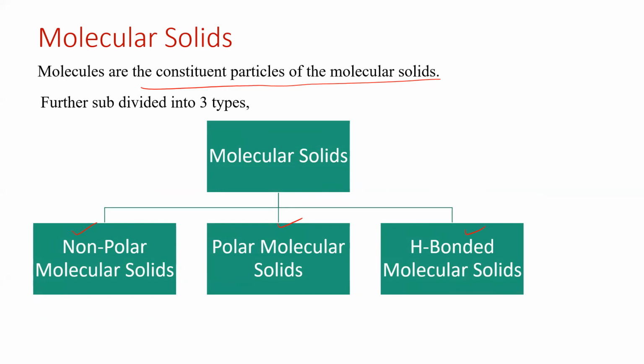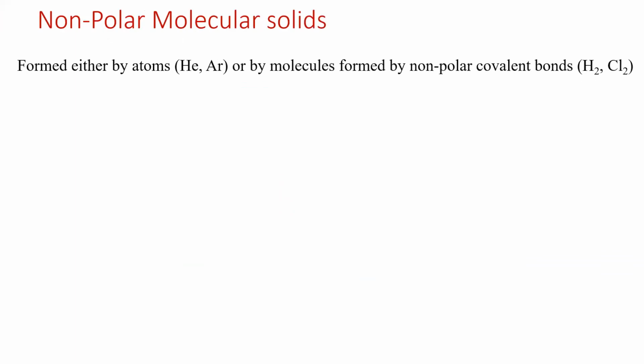So we have crystalline solids, and based on the force of attraction between them, we have four categories: molecular solid, ionic solid, metallic solid, and covalent solid. In molecular solids we have three subcategories: non-polar, polar, and hydrogen bonded molecular solids. Here, non-polar molecular solids. What do you mean by non-polar molecular solids? They form non-polar covalent bonds. What do you mean by non-polar covalent bond? Okay, what do you mean by covalent bond?